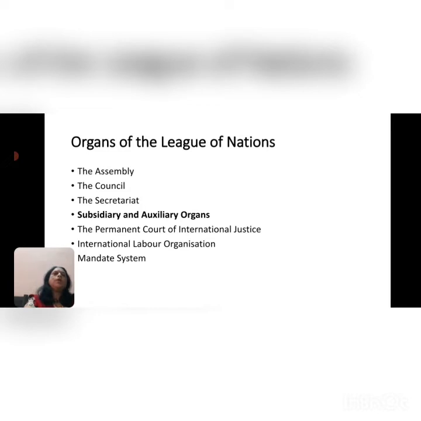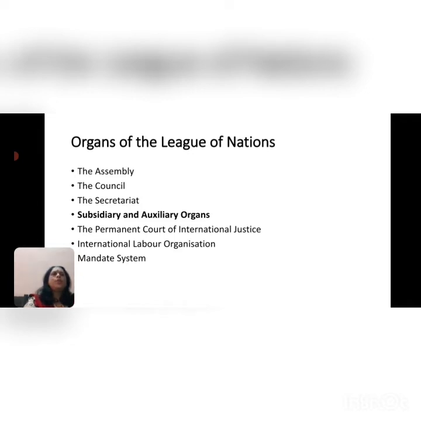And coming to the Council, the Council is considered to be one of the most important bodies of the League of Nations. You can also call it an executive body. It consisted of permanent members, non-permanent members and ad hoc representatives also. The permanent members initially were the UK, France, Italy and Japan, and later on the Soviet Union and Germany also became permanent members. So that was about the Council.